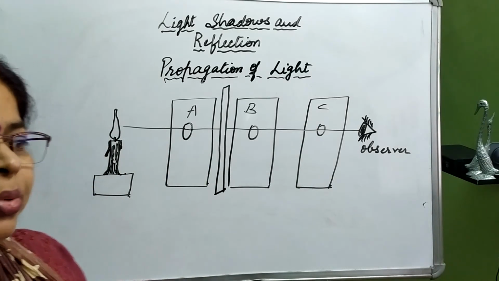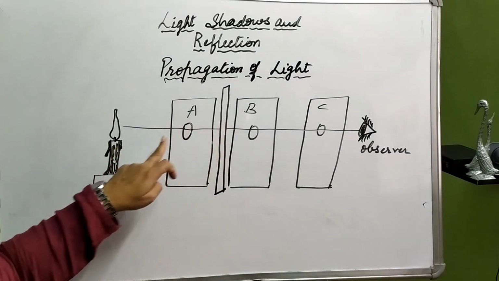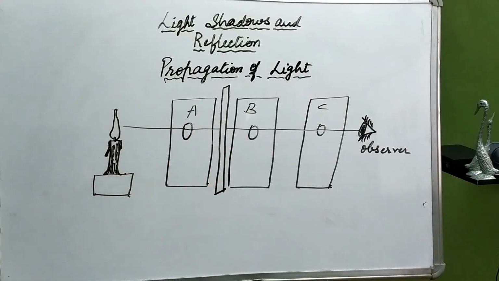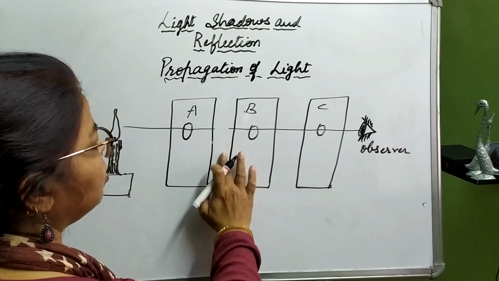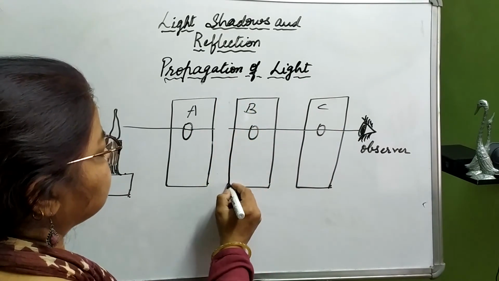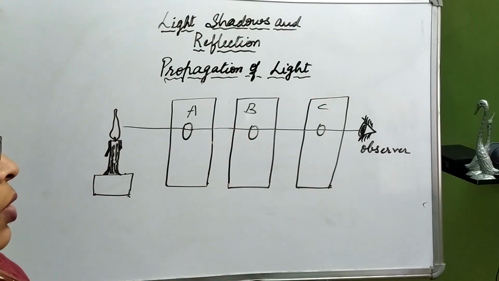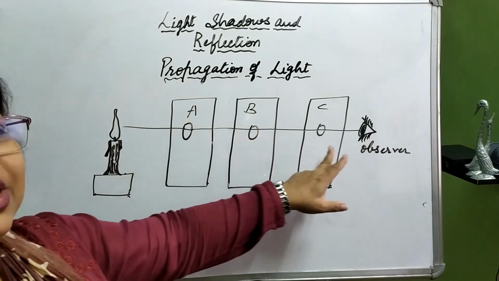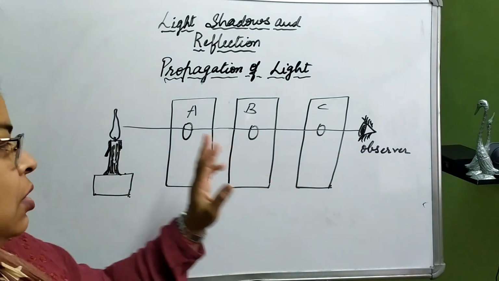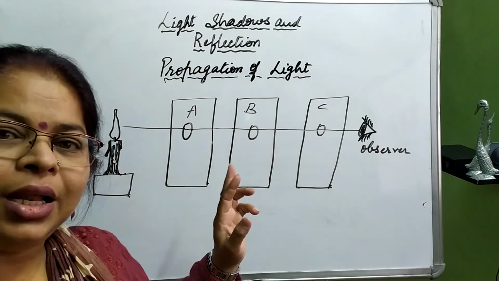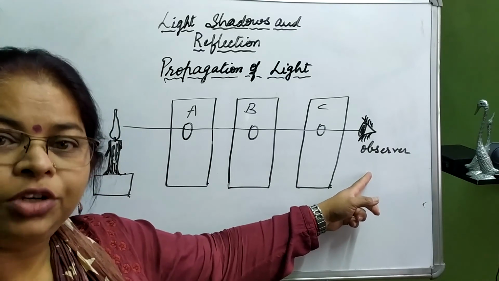No, it won't be. Why? Because this has blocked the path of the light. Or if we shift any of the cardboards to the right or left, the holes that were in a straight line are going to be apart from that path. Will the flame of the candle be visible to the observer? Of course, no, it won't be.